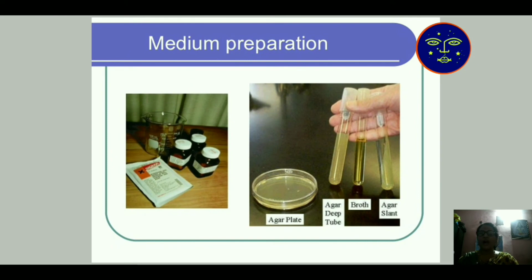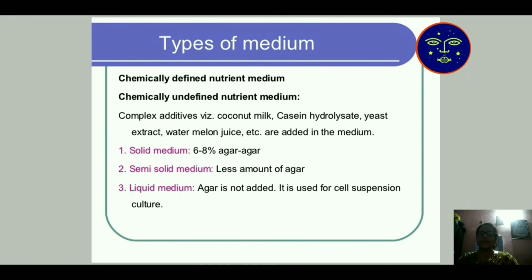After that, how do we prepare a medium? Medium is the substitution which is given for plant growth. This is the type of medium. Medium is of two types. One is known as chemically defined medium, and the other is chemically undefined nutrient medium.